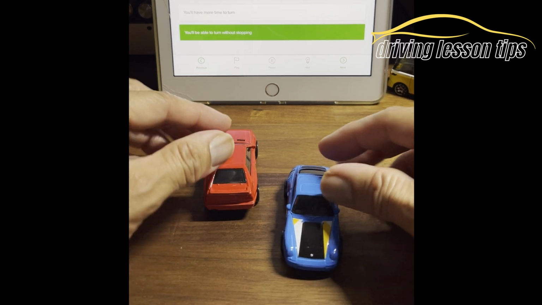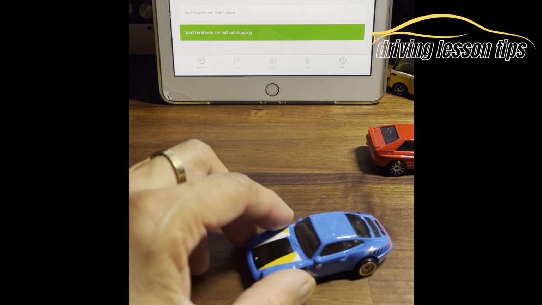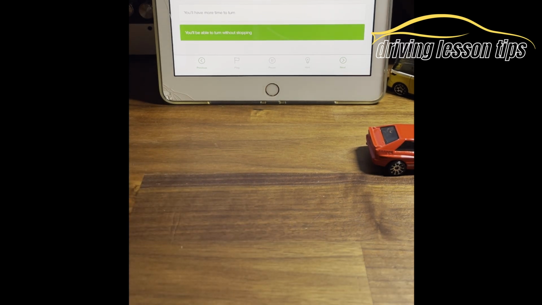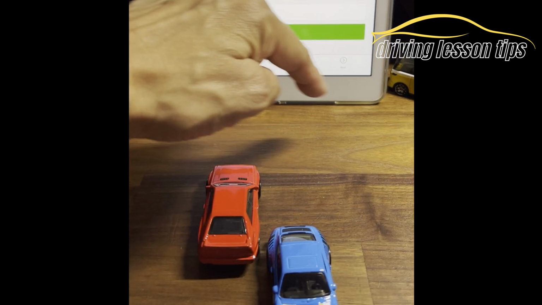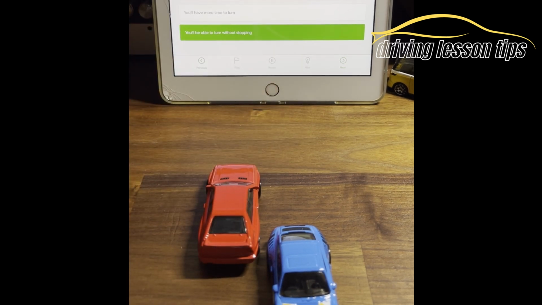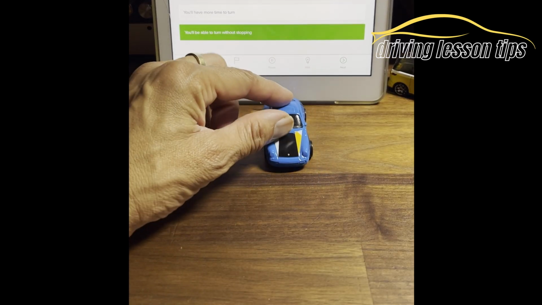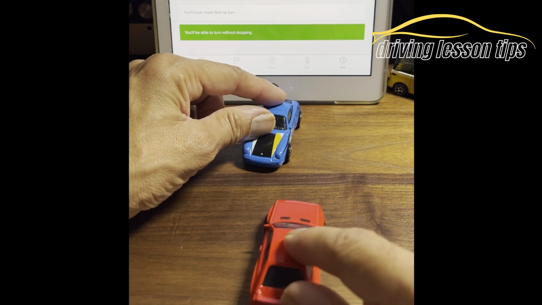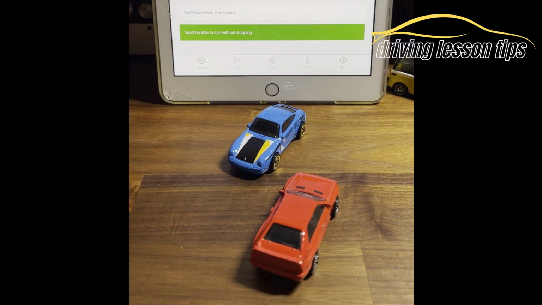So both your cars are turning like this. Yeah, and then this car is going to go into your road like you are, and this car is going to turn his right as well. The advantage you have here is your view is better of anything coming towards you. The other option you can do is he can turn early, and you can also turn this way. Now, this is called near side to near side turning, but your view of oncoming vehicles here is very restricted, so it's not the safest option.